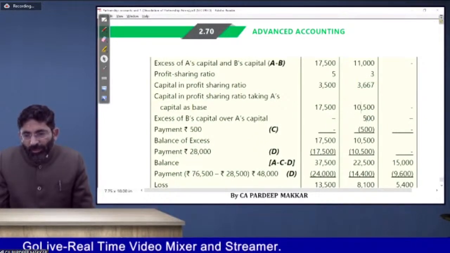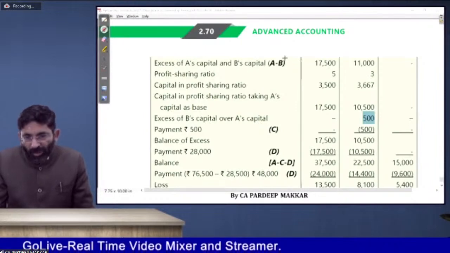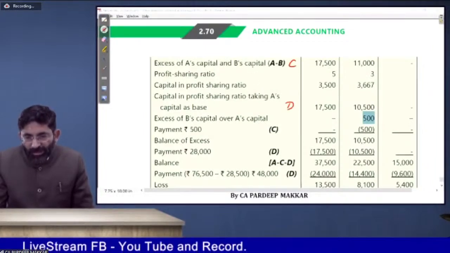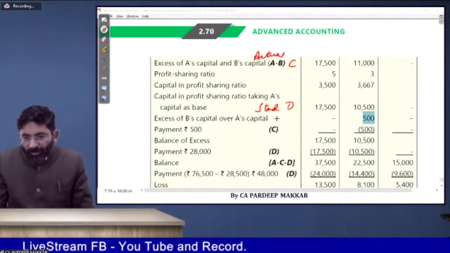How is it calculated? Assume it is C and D, that is actual minus standard, and get the balance, C minus D. So this is 500.